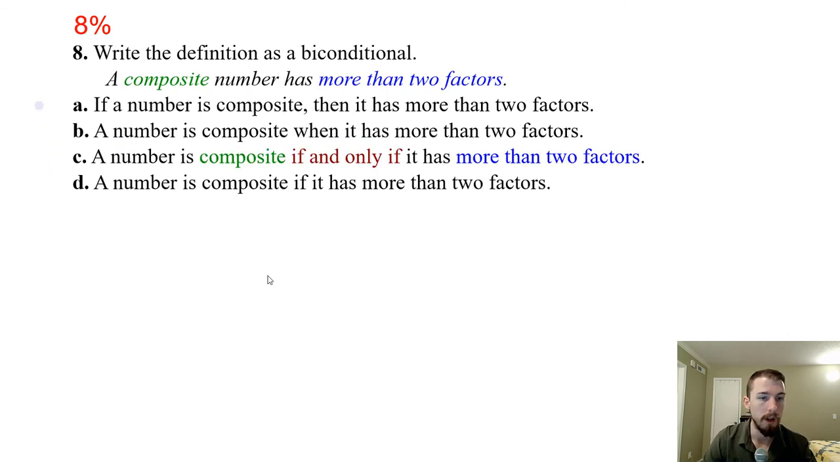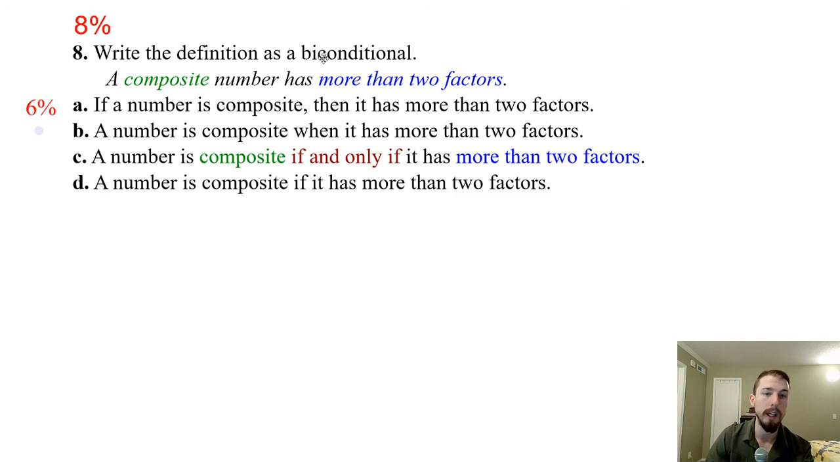Number 8: write the definition as a biconditional. To write it as a biconditional means we keep the order the same as the conditional statement, and we just put "if and only if" in the middle. They're saying a composite number has more than 2 factors. So our conditional statement would be, if it's composite, then it has more than 2 factors. Part A here is actually the conditional.